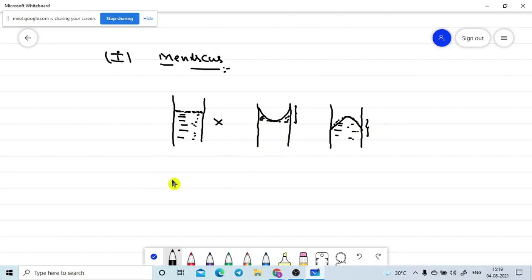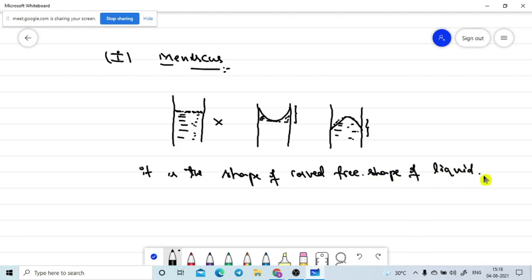Meniscus means it is the curved shape of the free liquid surface at the end.